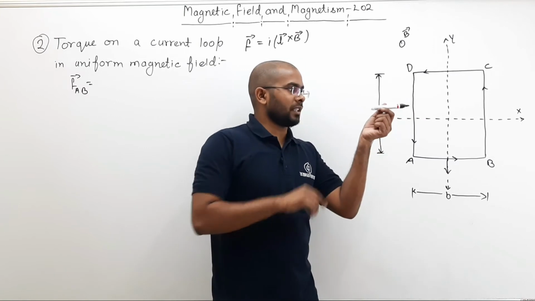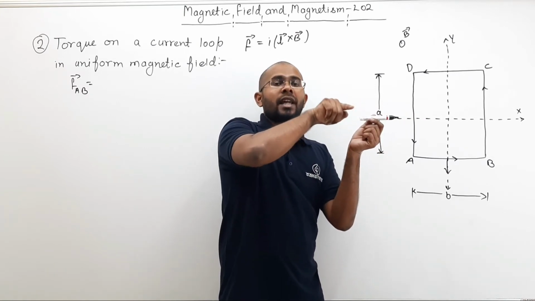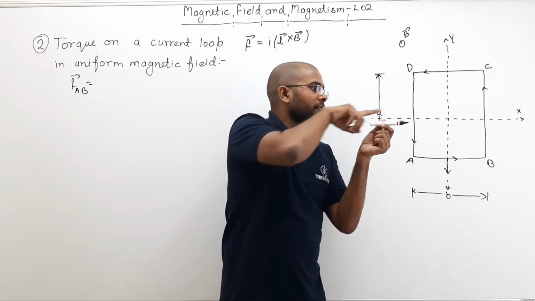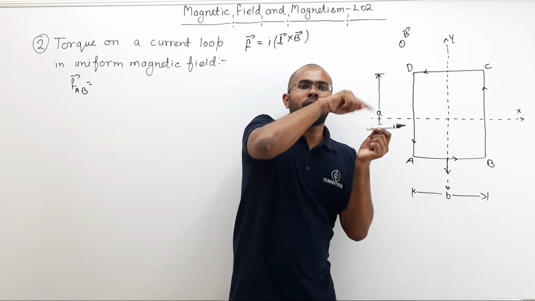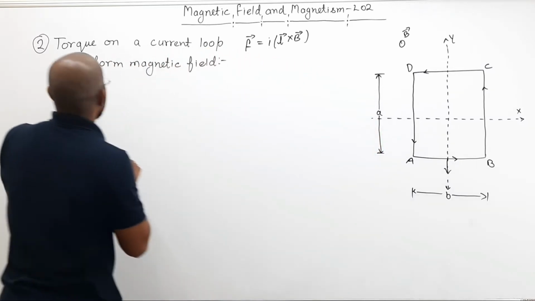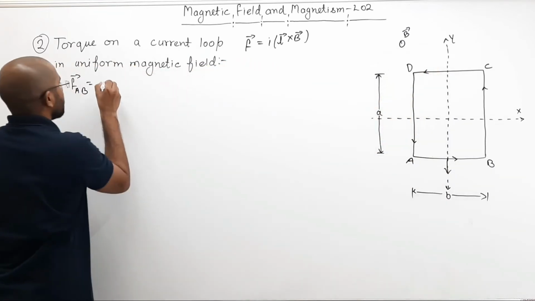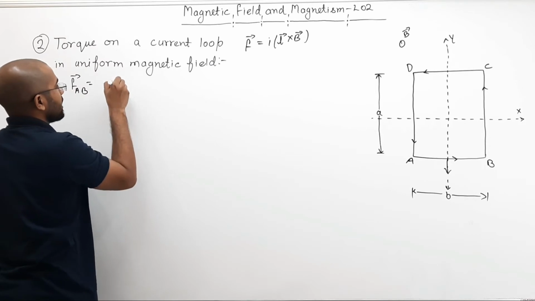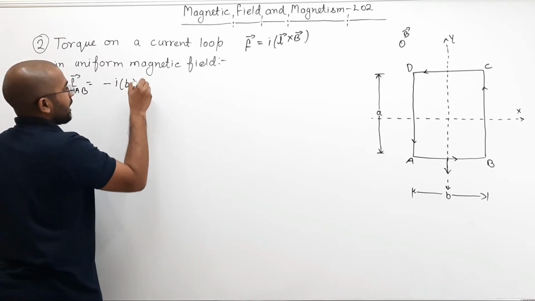The direction of length and the direction of field are 90 degrees to each other. So I L B sin 90. So you can write F_AB downward direction, minus j cap,